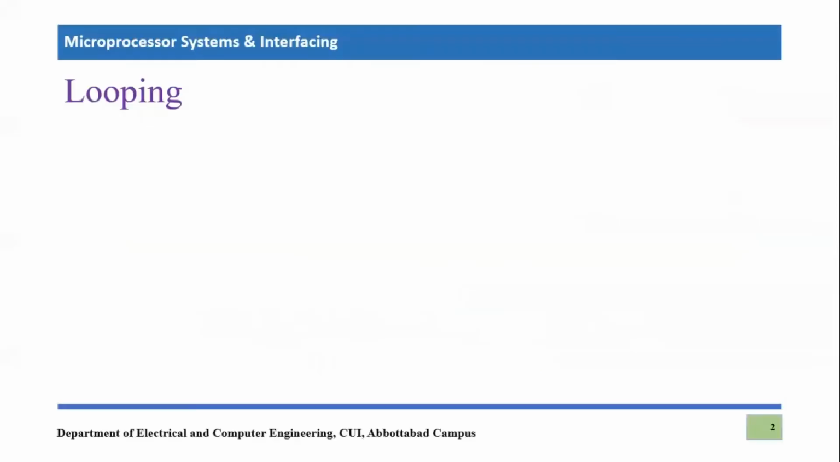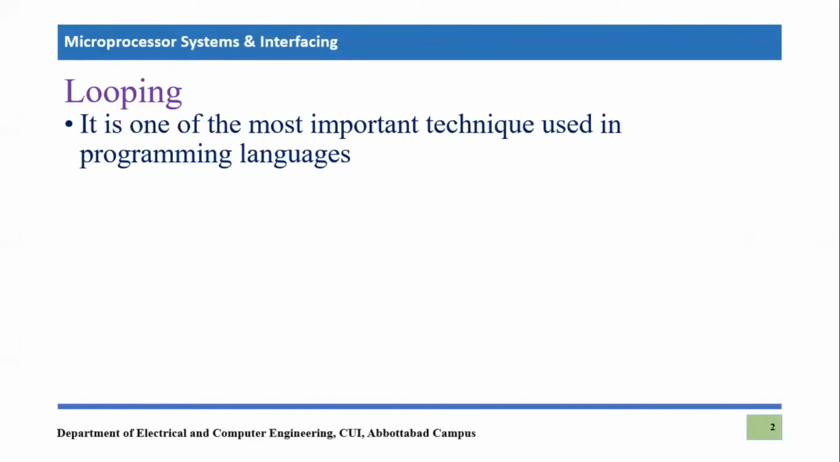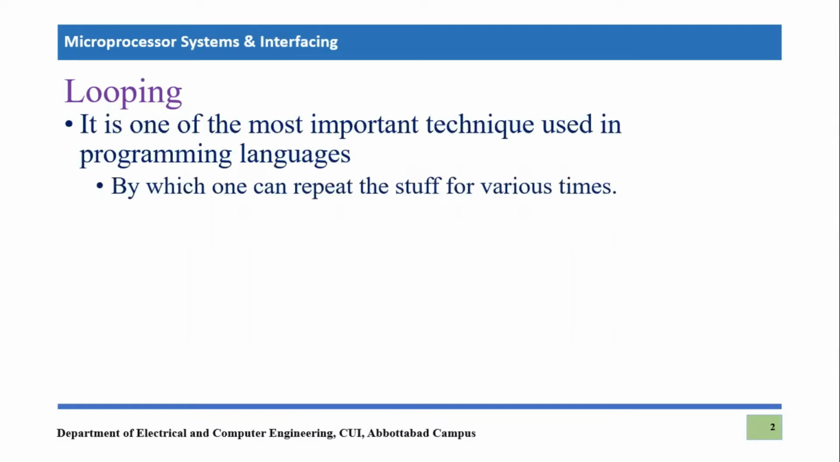So let's see what is looping. Looping is defined as one of the most important techniques used in programming languages. And what is the purpose? If we want to repeat certain stuff various times. For example, you want to repeat certain phenomena. For example, we are adding a number into another number and we want it to be added 100 times. So we have to repeat that addition process 100 times, right?